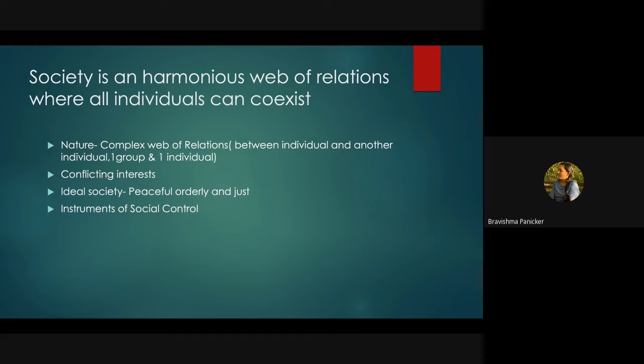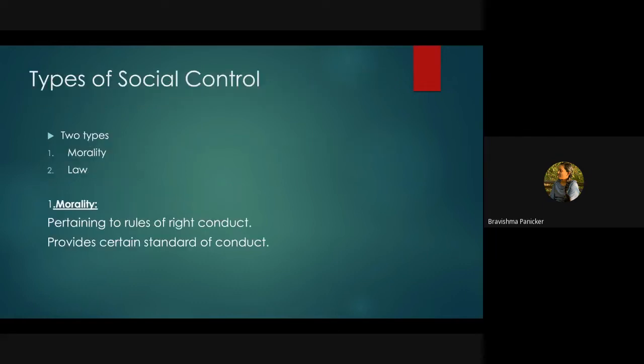In order to achieve this orderly society, we need some social controls. The two types of social control are law and morality. The first one is morality. As we all know, morality deals with a set of standards of conduct, right? We all have certain values and we need to follow them.